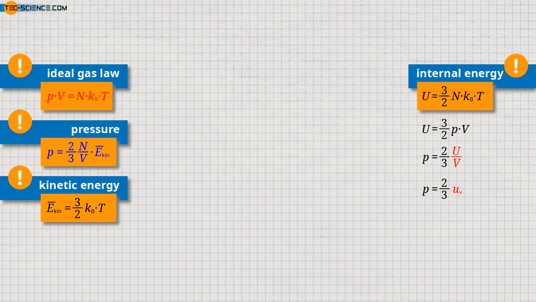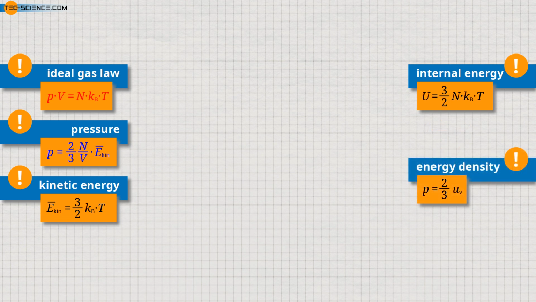This volumetric energy density corresponds to the quotient of internal energy and volume. To avoid misunderstandings with the specific internal energy as a mass-related quantity, the letter V is added. It turns out that the pressure in ideal gases obviously depends only on the energy density, which means the internal energy present per unit volume.